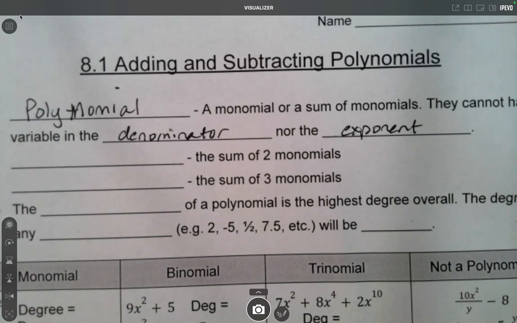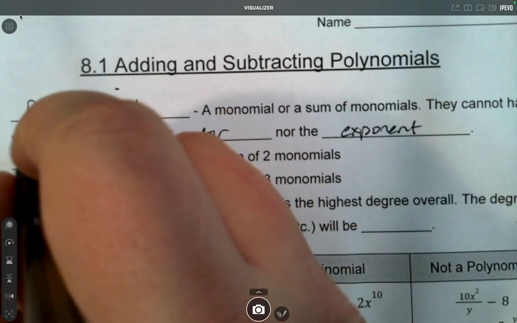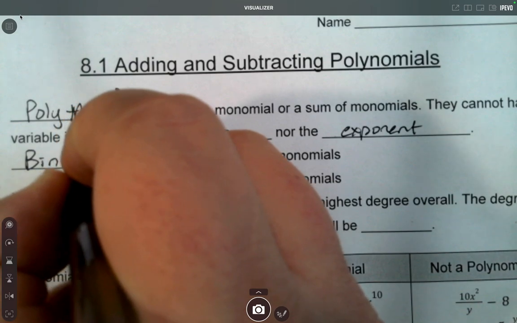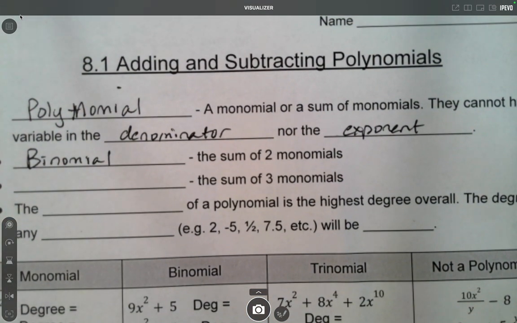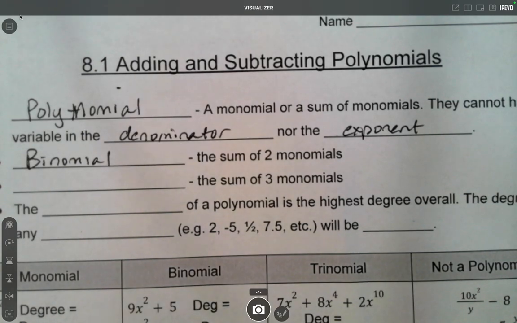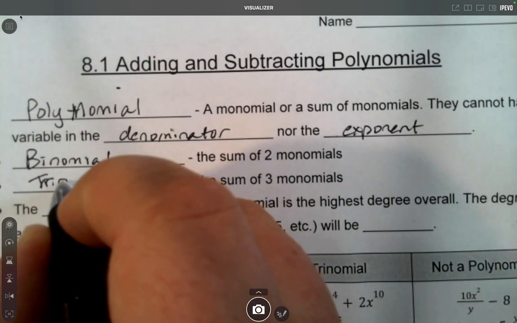So if there's just one term, we call it a monomial. If there's two terms, we call it a binomial. Again, thinking about what the word is saying, bi, just like bicycle. A bicycle has two wheels, binomial has two terms. And just like a tricycle has three wheels, a trinomial has three terms.